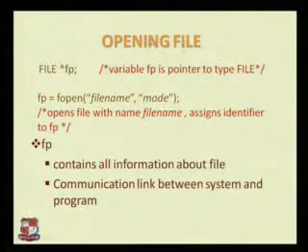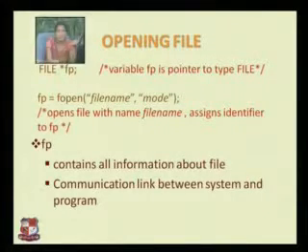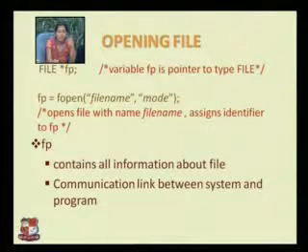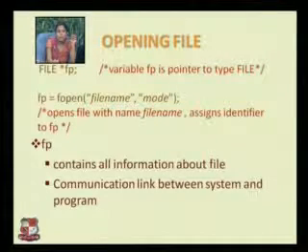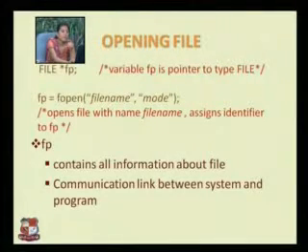Suppose you want to open a particular file. Again, as I said, you need to use the FILE data structure, which is already defined in C. Then you need to create *fp. What is *fp? *fp is a file pointer. File pointer means what? Suppose you want to access a file; you cannot directly access that file, you need to point to that particular file, and for that you can use a file pointer.